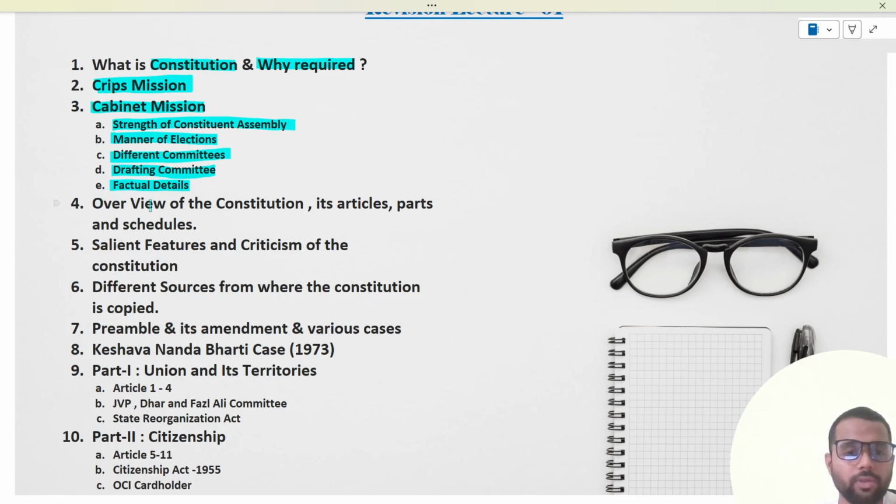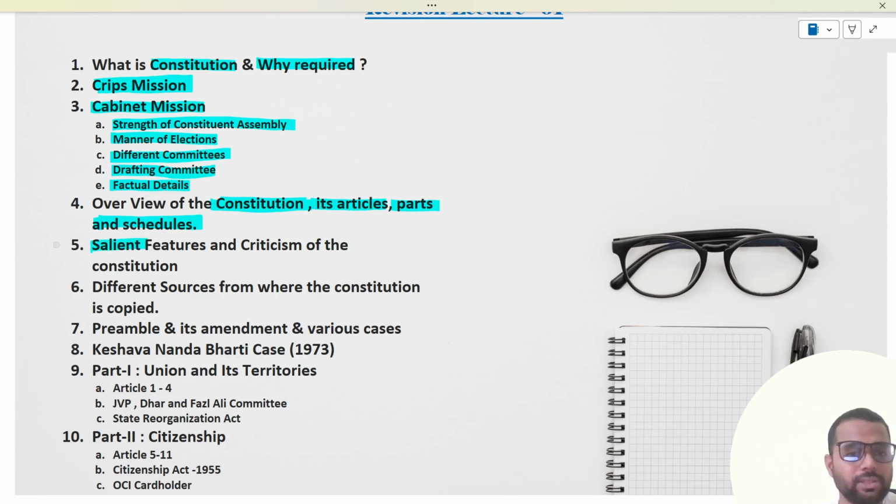In the overview of the Constitution, we have seen that when the Constitution was framed, 395 articles were there, 22 parts were there, and 8 schedules were there. Later on, we have seen that schedules were added, and the overall number of schedules as of now is 12.